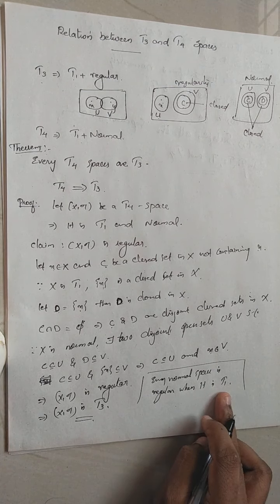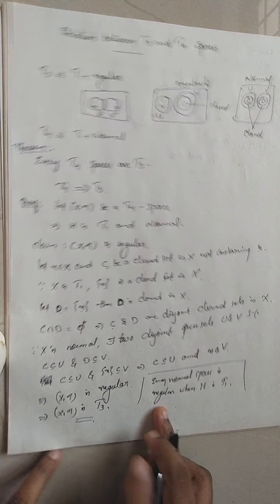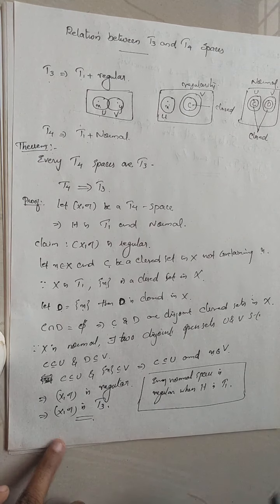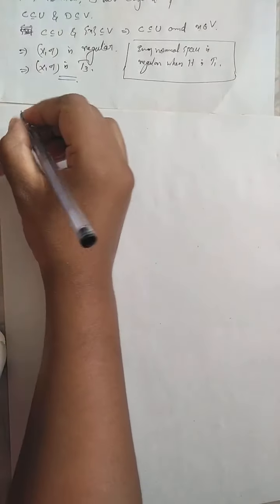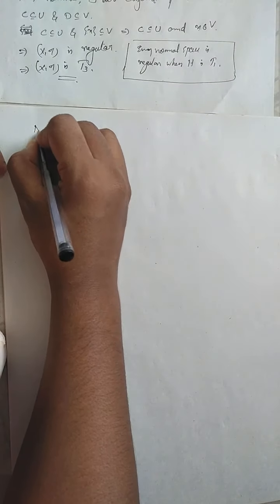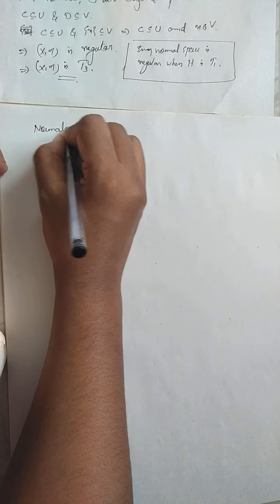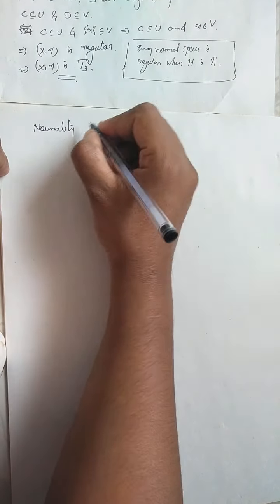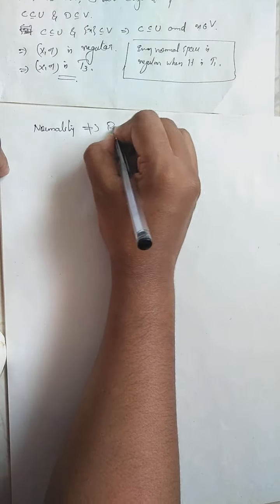When it is T1, every normal space will be regular. In general, it may not be true. When a space is T1, then every normal space will be regular. But in general, normality need not imply regularity.